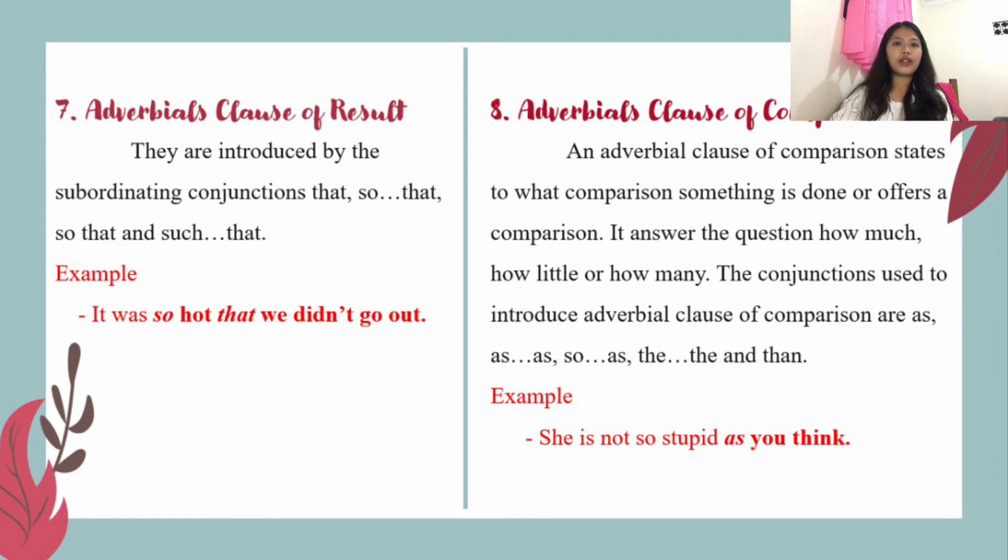Seven, the adverbial clause of result. They are introduced by the subordinating conjunctions that, so that, and such that. The example here is: it was so hot that we didn't go out. So the adverbial clause of result here is "so hot that we didn't go out".